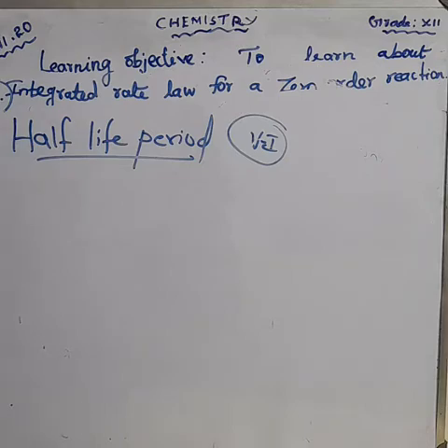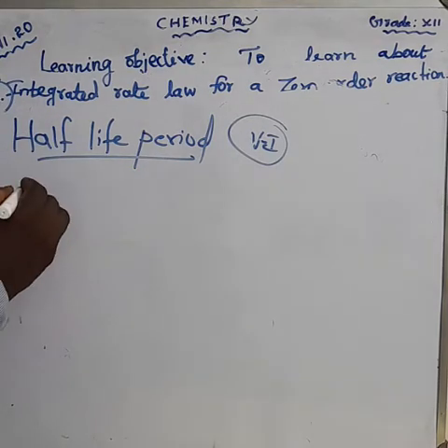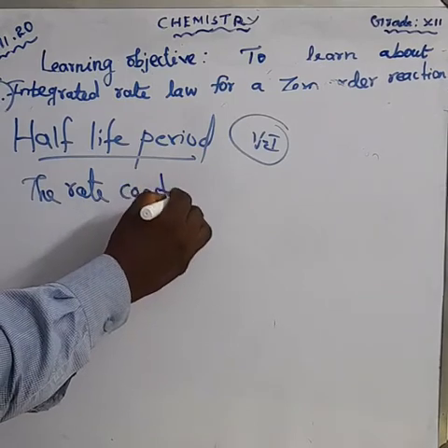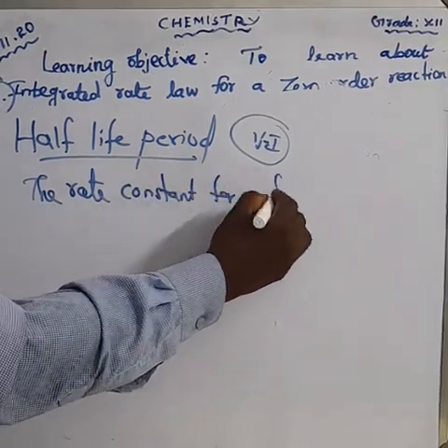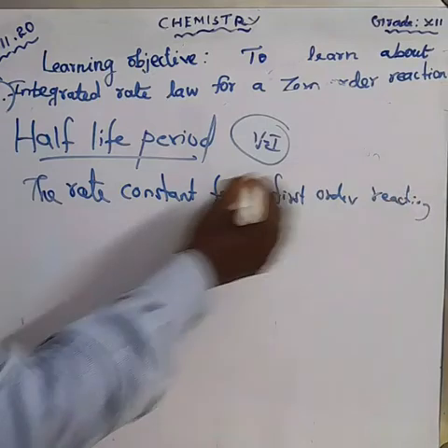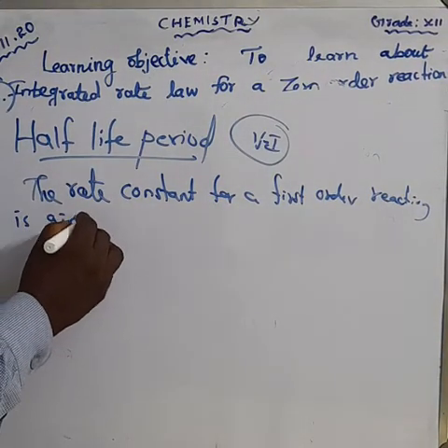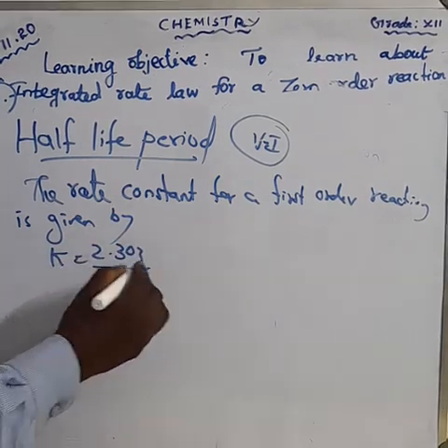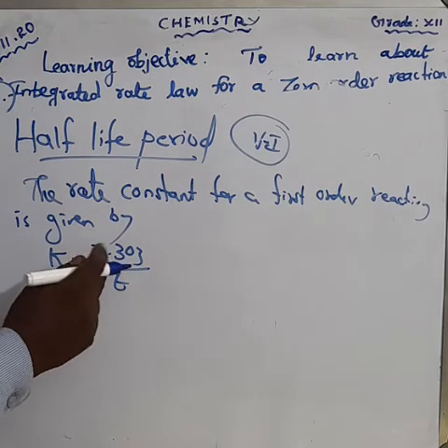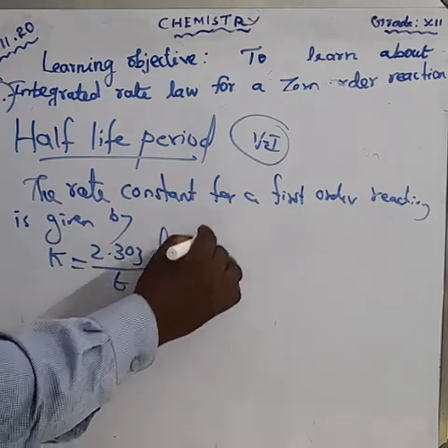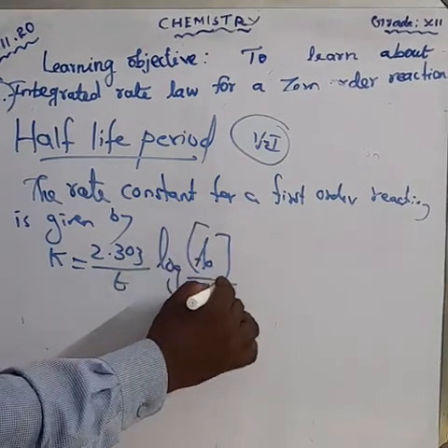We have a small derivation. We shall write the equation. The rate constant for a first order reaction is given by K is equal to 2.303 by T log A naught divided by A. This we also learned previously.